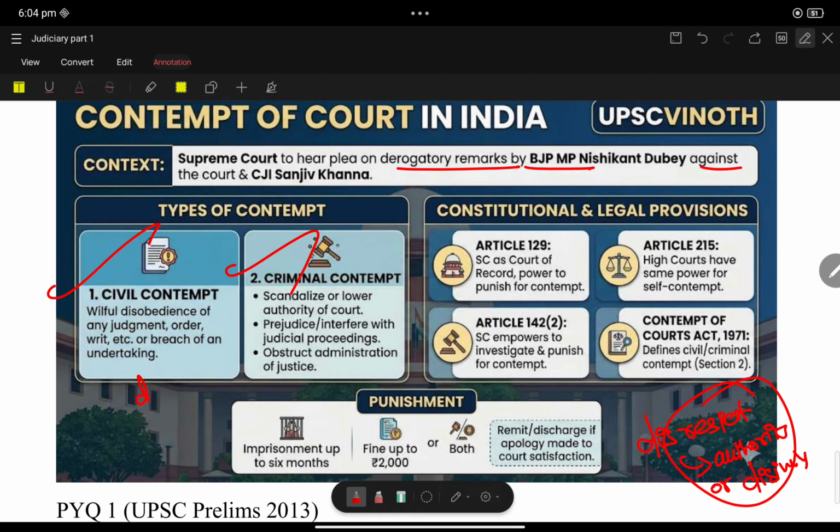Criminal contempt. What is meant by criminal contempt? Scandalizing or lowering the court's authority, prejudicing or interfering with the judicial procedure, obstructing the administration of justice or any other manner is termed as criminal contempt.